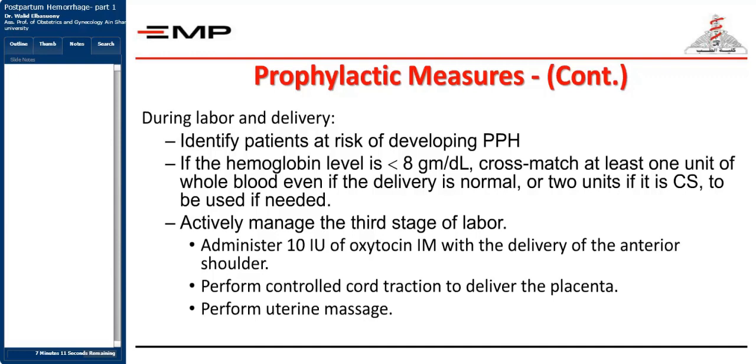Active management of the third stage of labor, which is administering 10 international units of oxytocin IM with delivery of the anterior shoulder, performing controlled cord traction and performing uterine massage, and making sure that after delivery of the placenta, the placenta is delivered completely. If the placenta is delivered incompletely, you must make sure that there are no remnants of the products of conception still present inside the uterus.